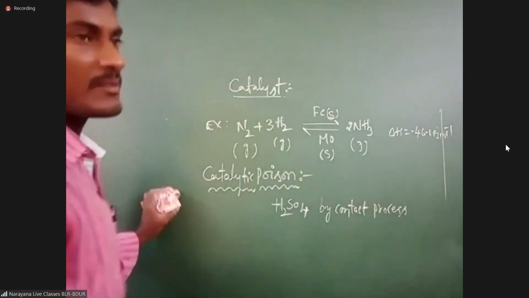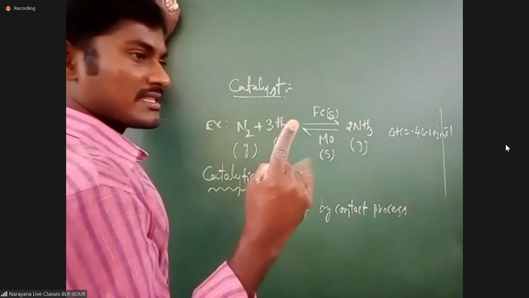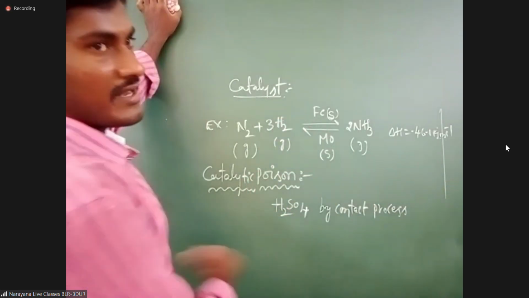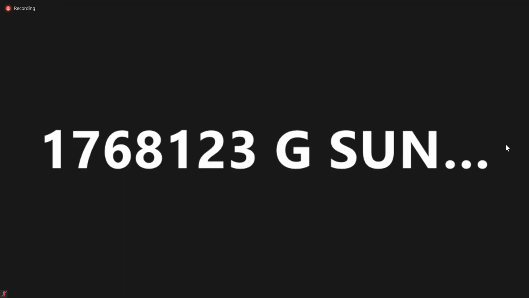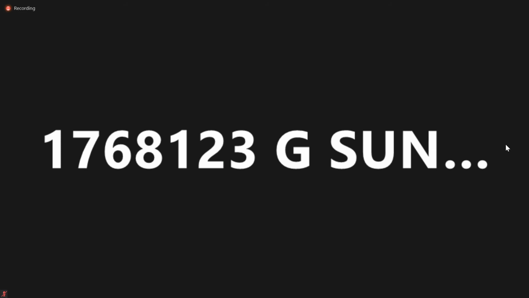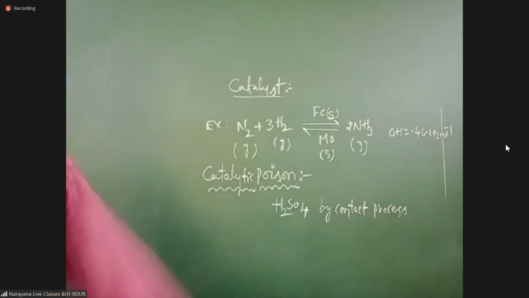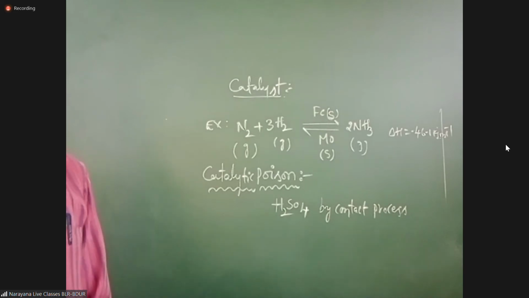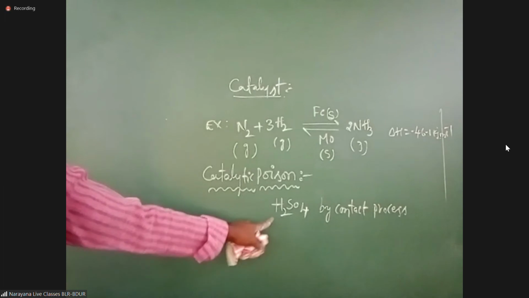In inorganic chemistry, three processes are there: Haber's process, Ostwald process, contact process. This is very, very important. We will discuss them. This is the first example for poison. In the manufacture of H2SO4 by contact process, they will use V2O5, vanadium pentoxide.